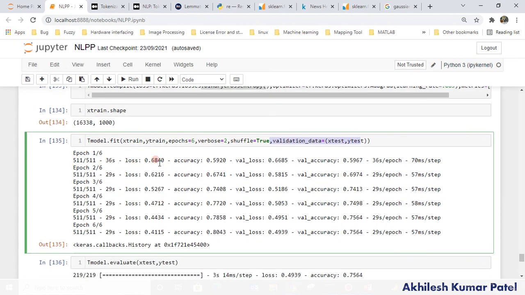So in the first epoch the loss was this, accuracy was 0.59, validation is also 0.59. So you see that for every epoch the validation accuracy is increasing. But if you increase the number of layers, a time will come when your validation accuracy will start decreasing and training accuracy will start increasing near to 1.